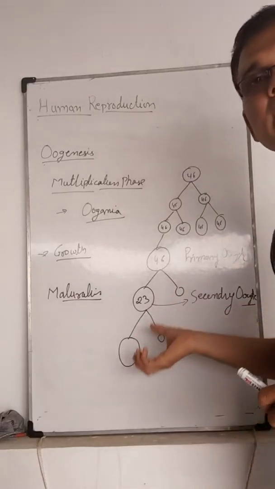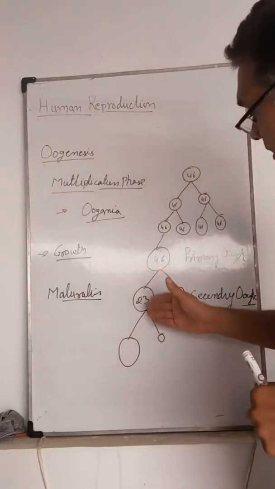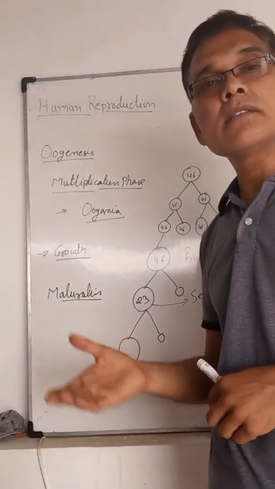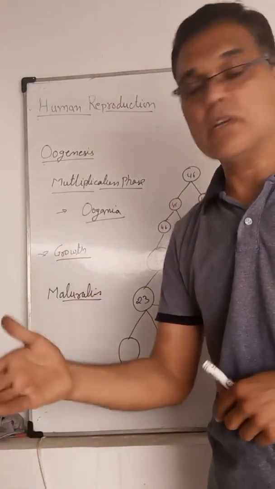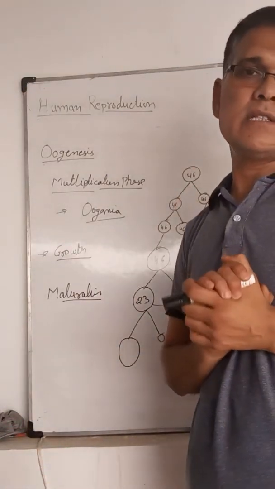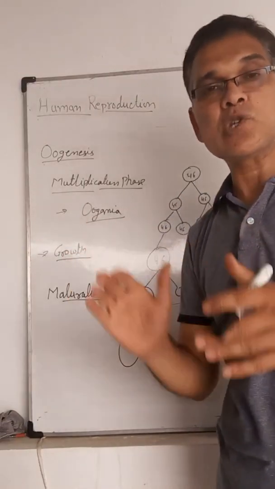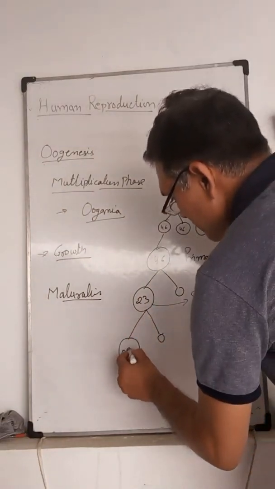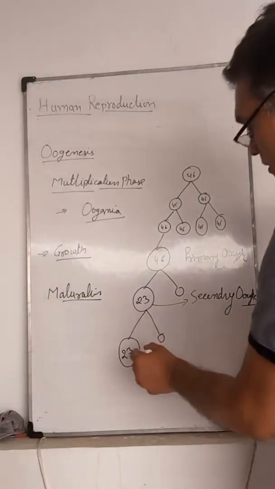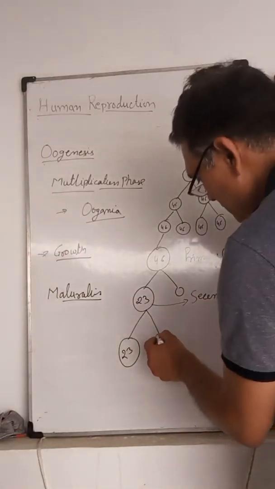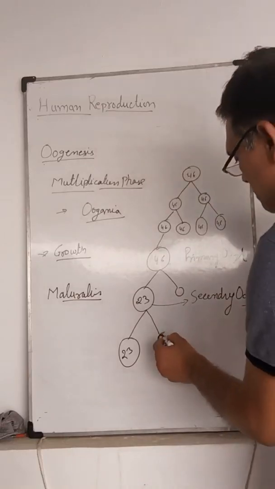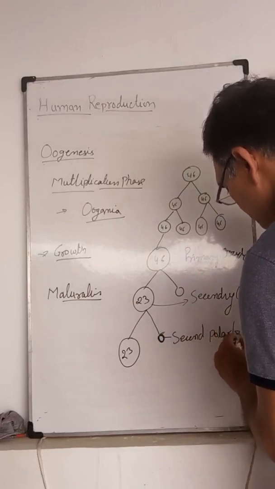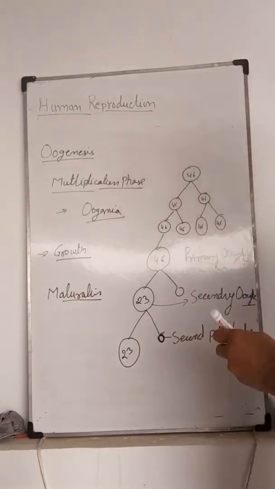The second resting stage occurs just after the first division, and the second division occurs just before fertilization. Two cells are formed: one contains 23 chromosomes and the cytoplasm, and the other also contains 23 chromosomes but no cytoplasm. This is known as the second polar body.